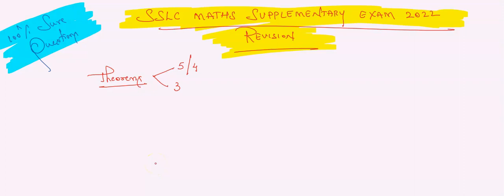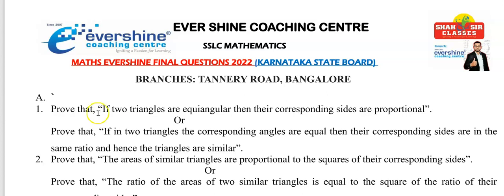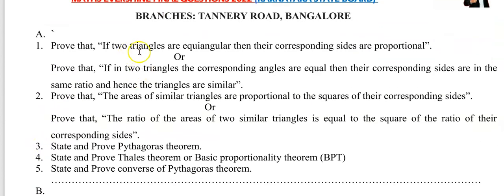Now let me recap the questions we can expect for 5 marks or 4 marks, and also for 3 marks. As you can see here, these are the questions. The first question: prove that if two triangles are equiangular, then their corresponding sides are proportional.